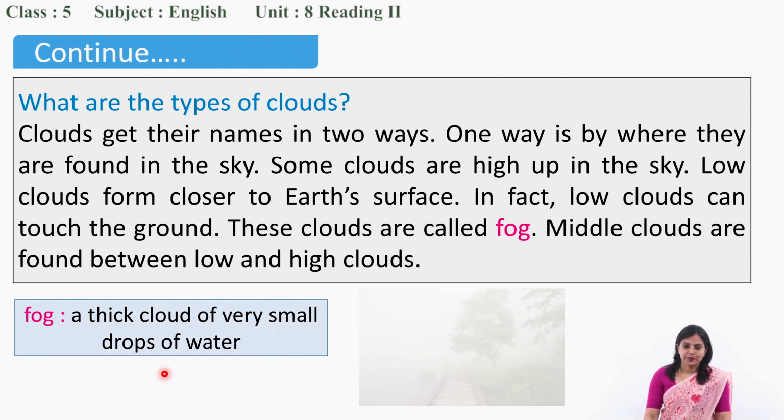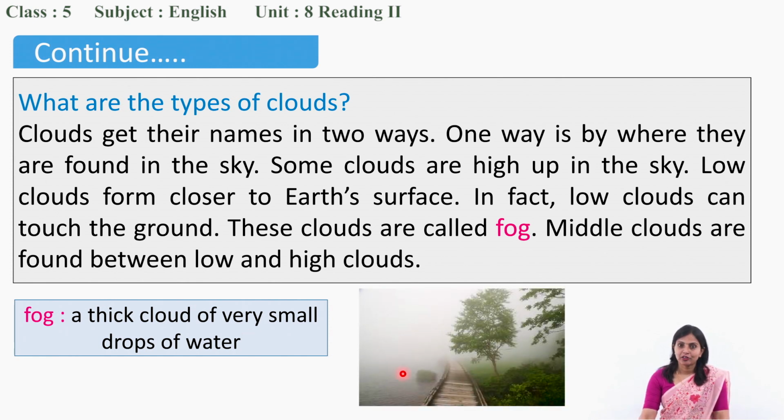Shall I show you? This is called fog. Don't we notice this in winter season, in the very early morning, right? They are also clouds. They are low clouds. Don't they touch the ground? Yes, they touch the surface of the earth. They are called low clouds. Okay, so fogs are a type of cloud and they are low clouds. So they touch the surface of the earth.